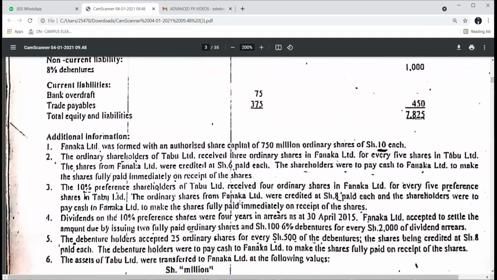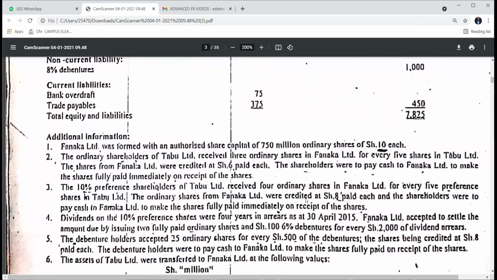So where it has been credited at a certain figure, where is this again? Note 3, it was again credited at 8. Even in note 3 you can see the preference shareholders in Tab were receiving ordinary shares in Fanaka. So 4 ordinary for every 5 preference.